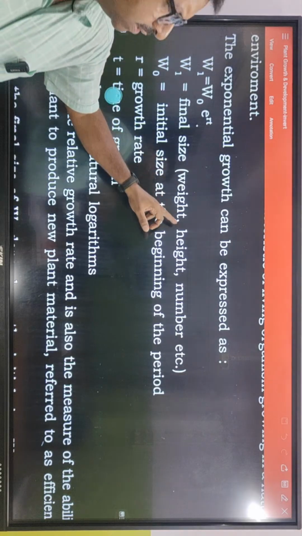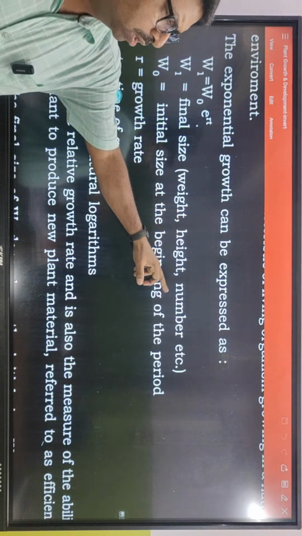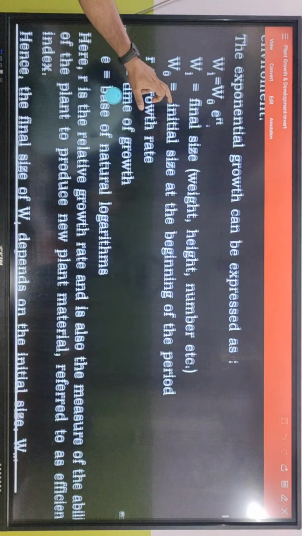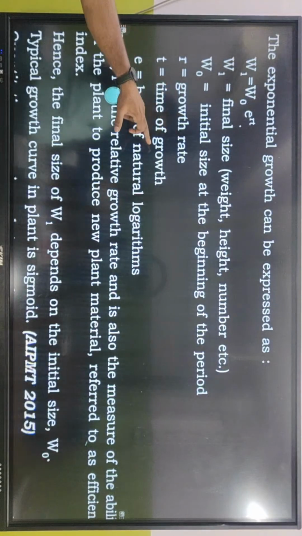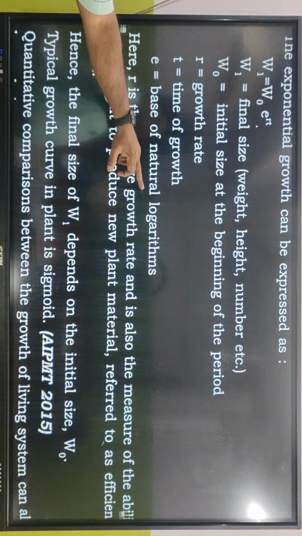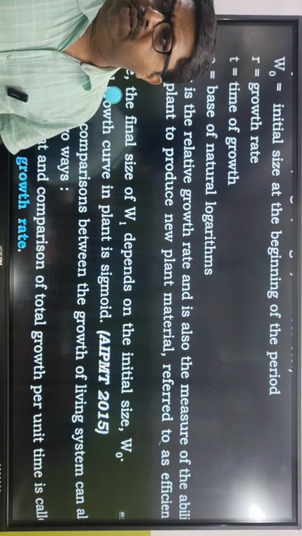It can be in terms of weight, height or number. W0 is the initial size at the beginning of the period. R is the growth rate, t is the time of growth, e is the base of natural logarithm. Here r is the relative growth rate.